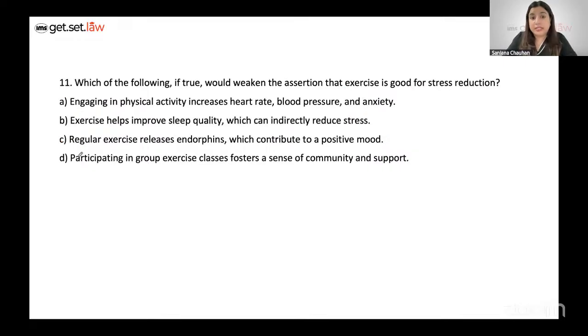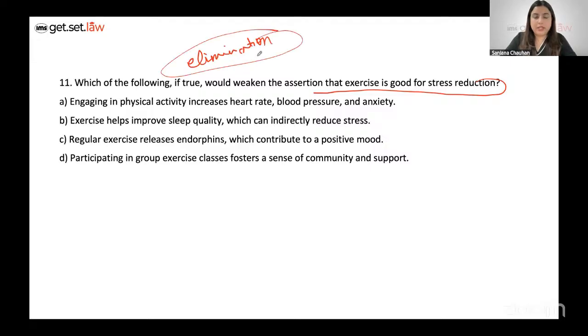Next up is question 11, and you have to weaken the assertion that exercise is good for stress reduction. Now, always remember, whenever you feel you're not able to spot the correct option immediately, rely more on the elimination technique. I always like to eliminate the bad options first. Okay, so you have to weaken that exercise is good for stress reduction.